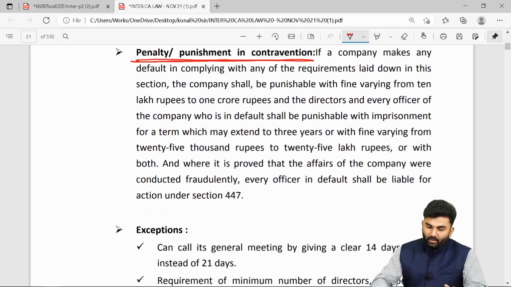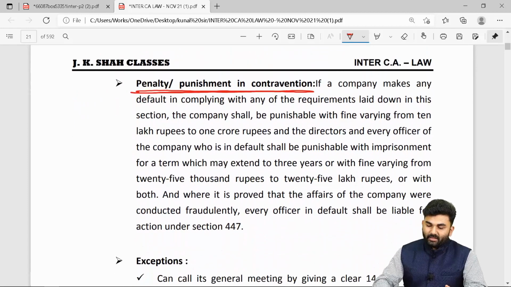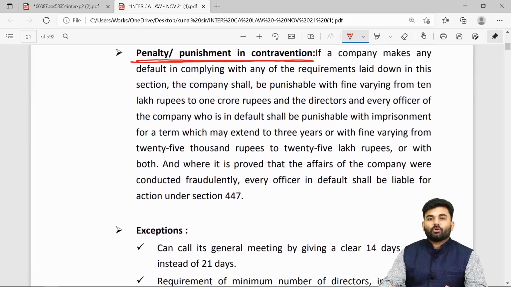In your JKSS textbook, page number 17, you will come across the penalty or punishment in contravention of this provision. If a company makes any default in complying with any of the requirements laid down in this section, the company shall be punishable with a fine varying from 10 lakh rupees to 1 crore rupees. The directors and every officer of the company who is in default shall be punishable. Now remove these words, shall be punishable with an imprisonment for the term of 3 years. The imprisonment part has to be removed.